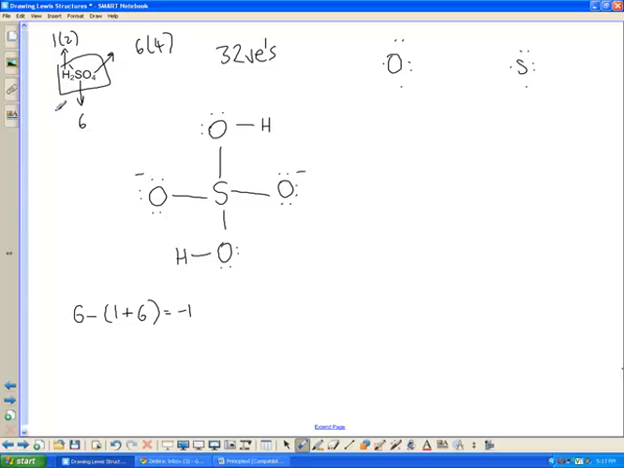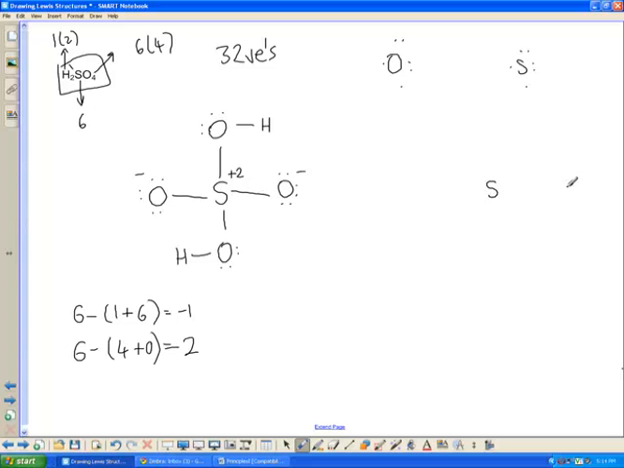Now notice there's no overall charge in the sulfuric acid here, which means all the formal charges must add up to 0. Meaning there's got to be something with a formal charge of plus 2 to somehow add up to 0. The only atom we haven't looked at so far is sulfur. Sulfur itself is in group 6, minus 4 bonds to the sulfur, no lone pair electrons, giving us a formal charge of plus 2. So whilst this is a valid Lewis structure, it's just not very happy. So what can we do?